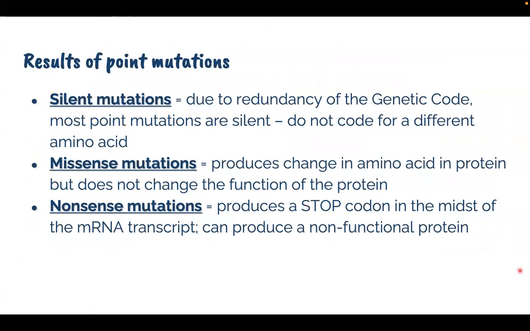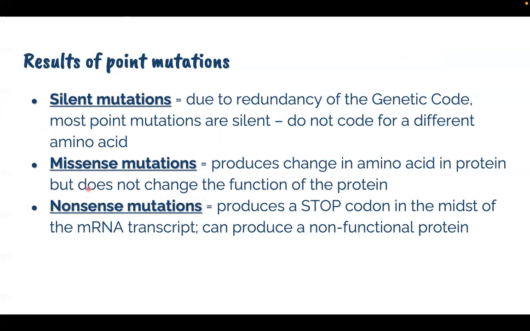So ito lang yung tatlong usually or more common results of point mutations na nabanggit na natin, si silent, si missense, and si nonsense. Again, balikan lang natin, silent mutations due to the redundancy of the genetic code. Most point mutations are silent. They do not code for any amino acids. Silent mutations yung tawag doon. Pag missense mutations produces change in amino acid in protein but does not change the function of the protein.